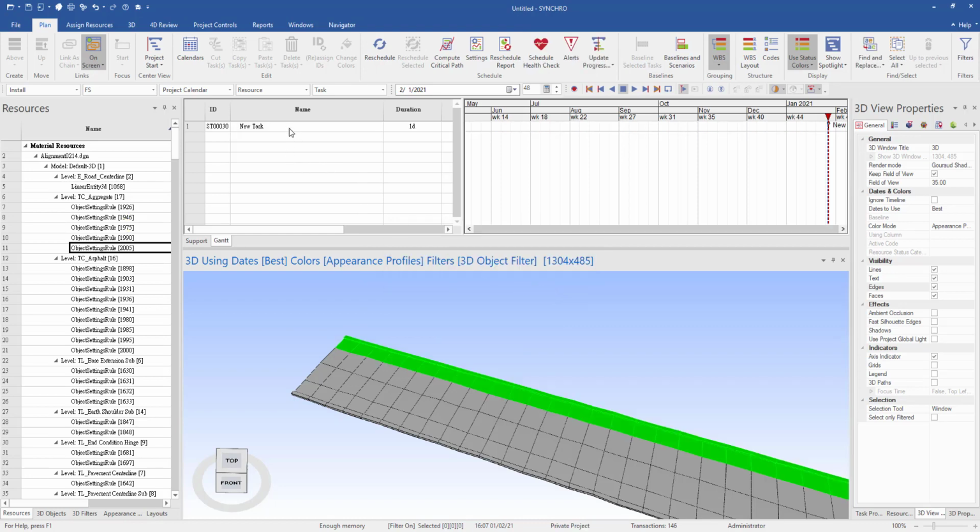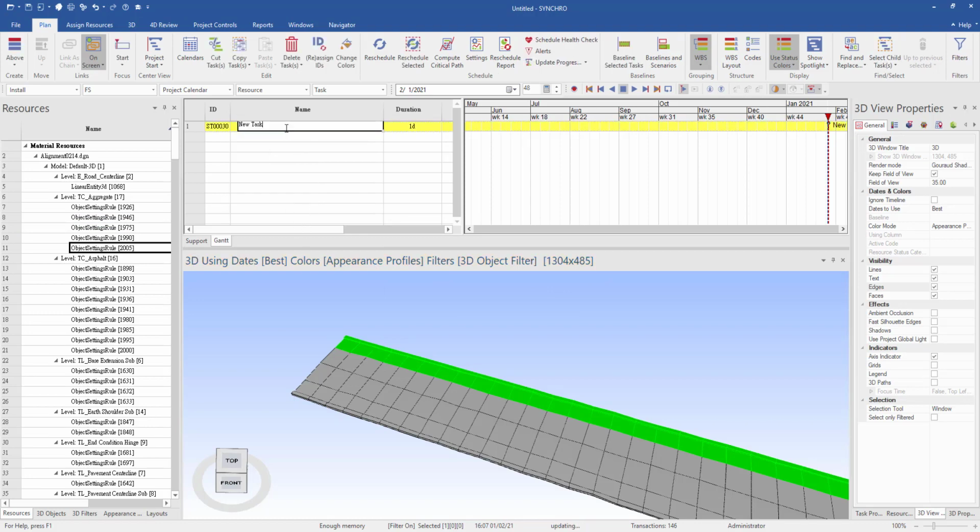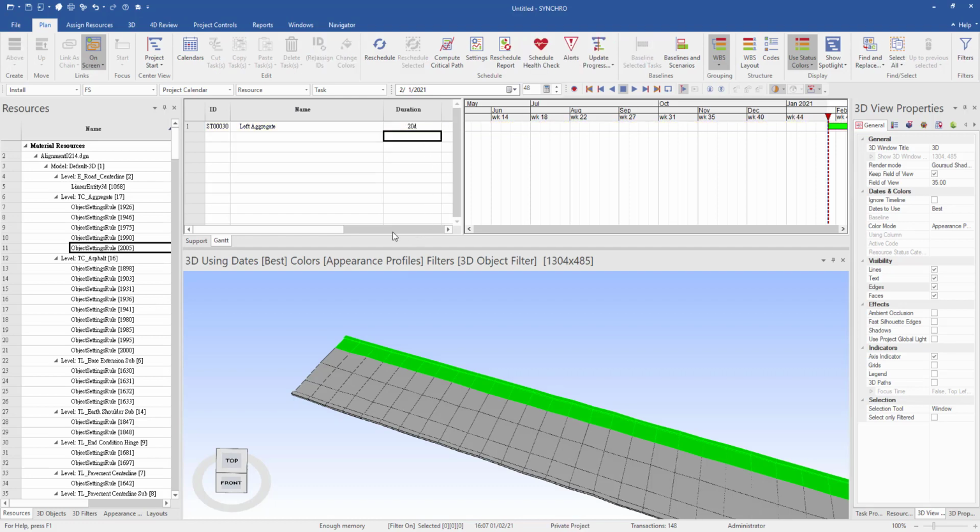I create a new task, and I give the name of the task, and give the duration, for example 20 days, and the start date be February 1st.